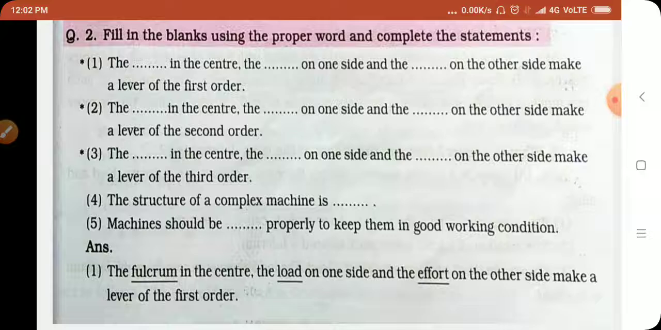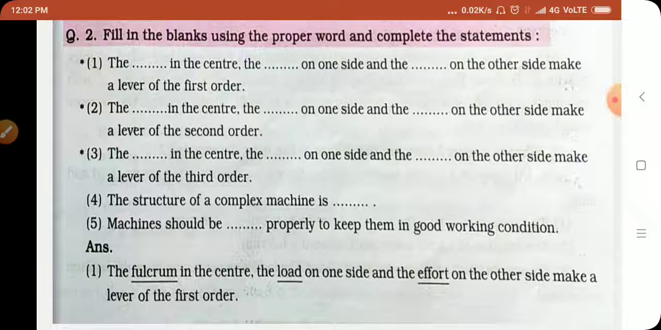Right? The fourth one, the structure of a complex machine is complicated. Why is it called a complex machine? That is complicated, so it is called a complex machine. And fifth one, machines should be dashed properly to keep them in good working condition. What we have to do? We have to maintain. Right? Machines should be maintained properly to keep them in good working condition.